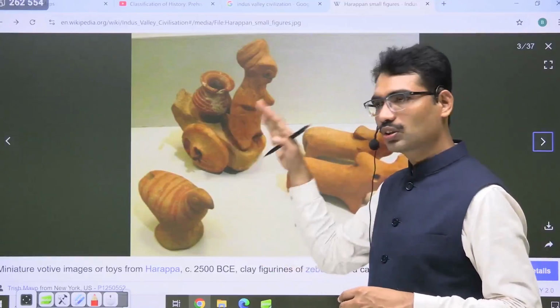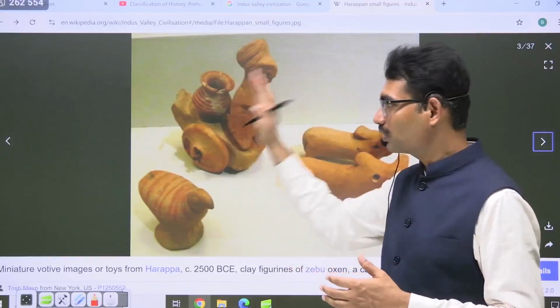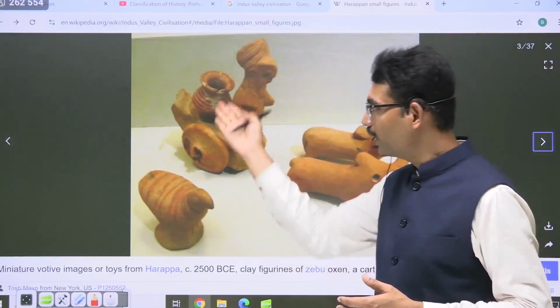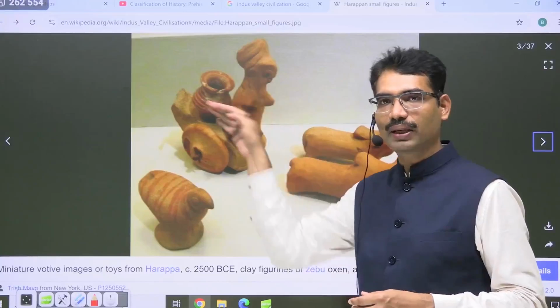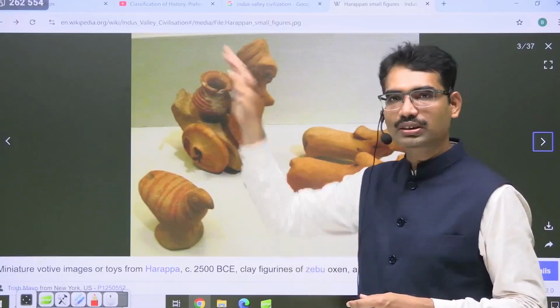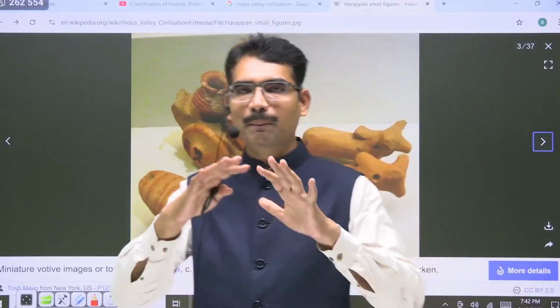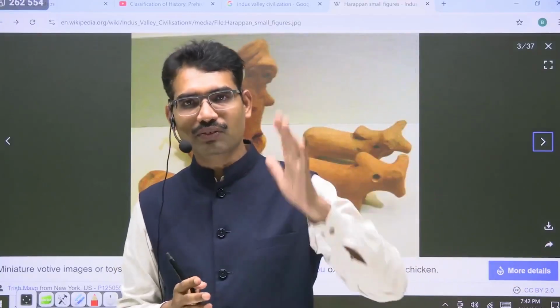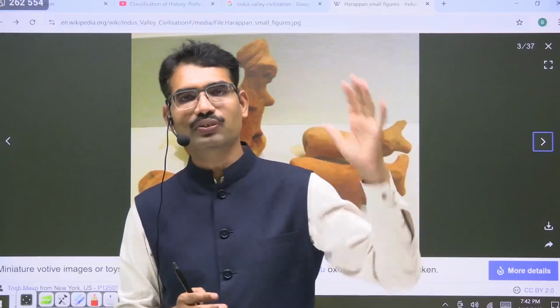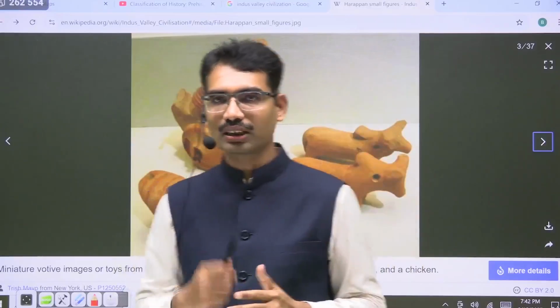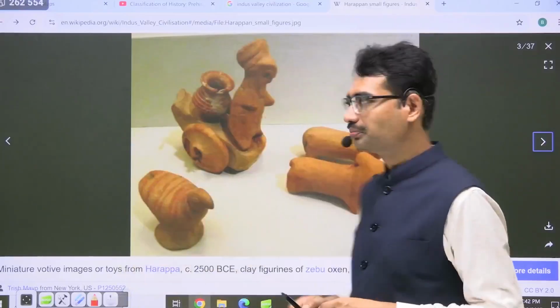Even after 4,000 years, we are still using the similar structure created by them. That means how advanced they were. Whatever shape, whatever method they created, it survived and is continuously surviving after 4,000 years. That shows how advanced they were.